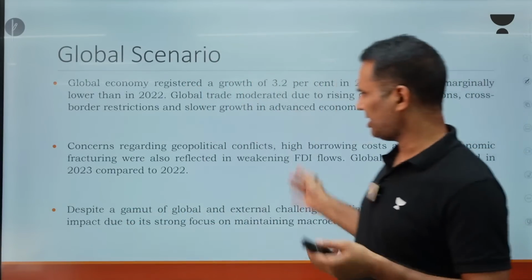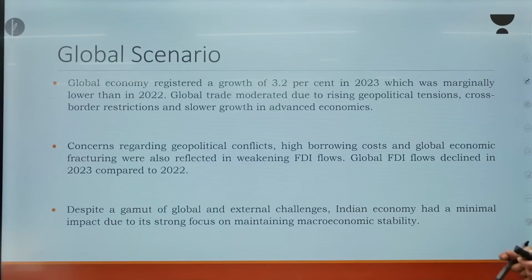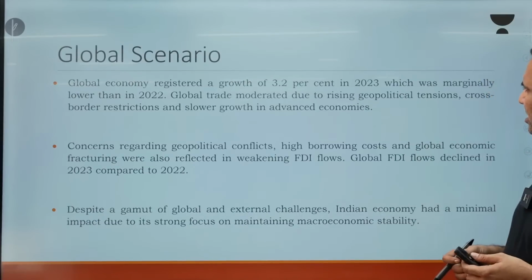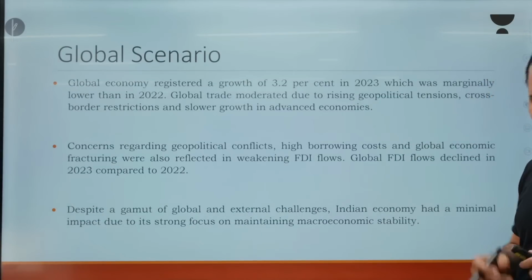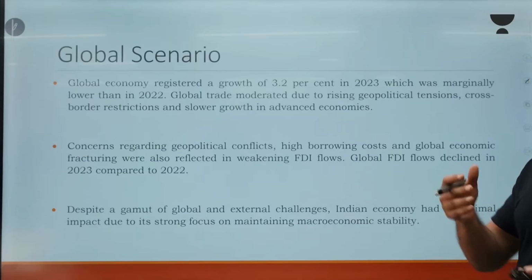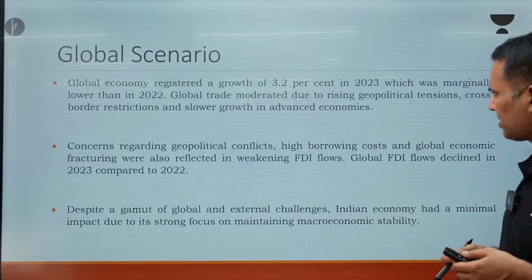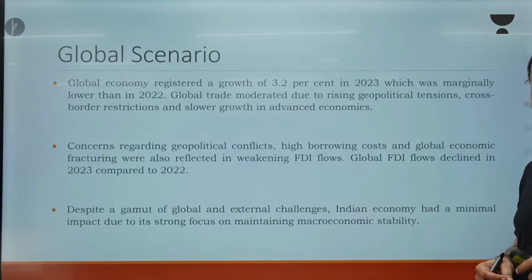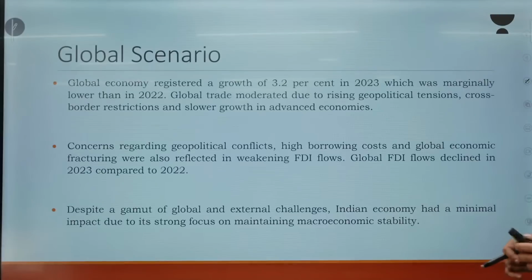See, first it discusses the global economy. The global growth in 2023, calendar year wise we calculate, was 3.2%, which has moderated because of rising geopolitical tensions, Middle East and Russia and Ukraine. FDI has reduced. Why FDI has reduced, we will discuss later on.